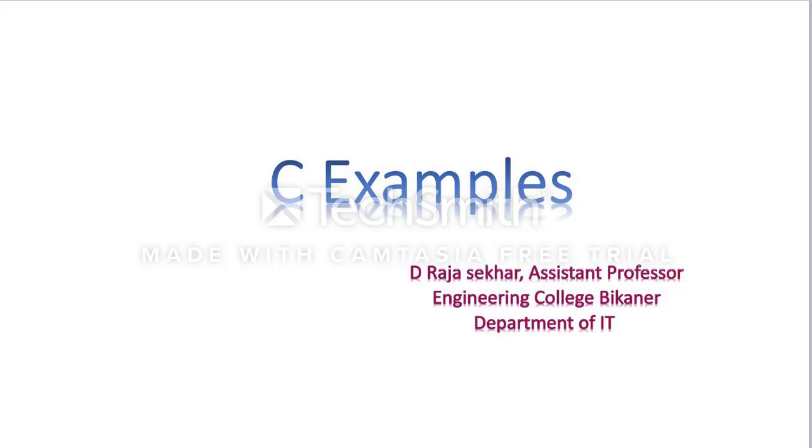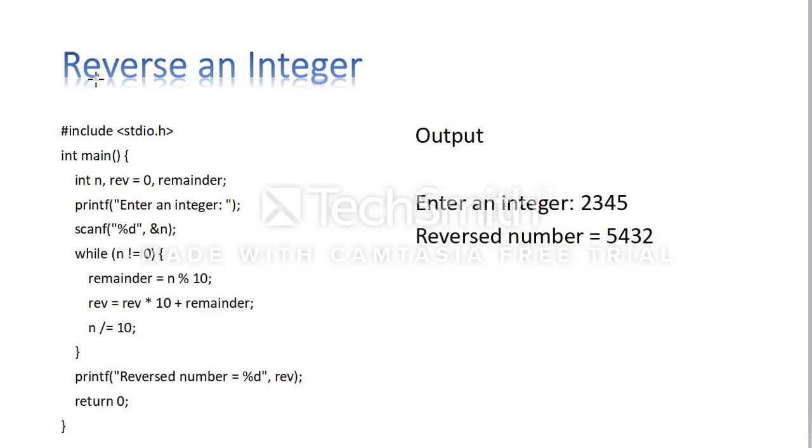I will explain each and every example and each and every line in those examples. Let's see here. The example is reverse of a given integer. For example, if I am entering any integer with more than two digits, like 2345, I have to produce the reverse of that number. Here for 2345, we have to produce the number 5432. Then how do we write this program?